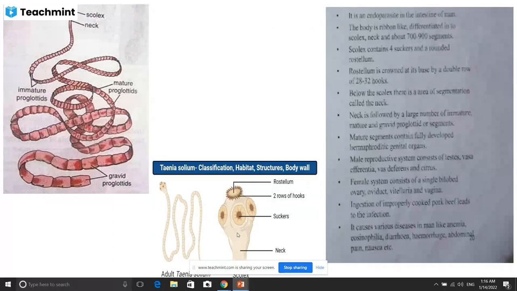These gravid proglottids separate from the body and fall on the land or soil, and they are eaten by pigs. When humans eat the pig, the Taenia solium goes into the body of the human being. So the intermediate host is the pig, and it is an endoparasite of human beings.